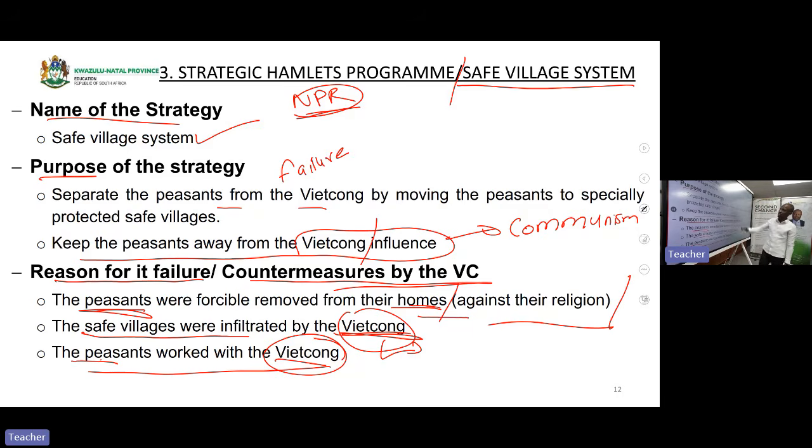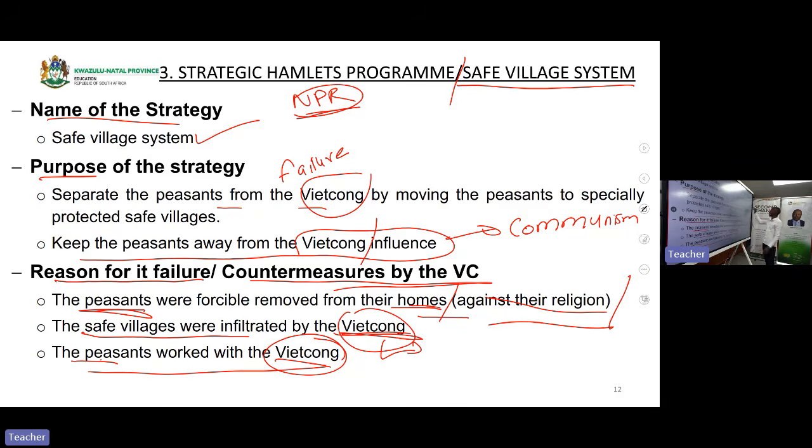Are we clear, class? The name of the strategy was the safe village system. The purpose was to separate the peasants from the rebels, who were called the Viet Cong. But they failed because they didn't know which one was a Viet Cong and which one was not. They ended up taking even people who are Viet Cong to the safe village system. Also, the strategy failed because the peasants were being moved forcefully from their homes, which was against their religion.